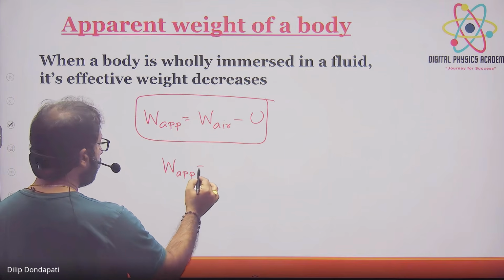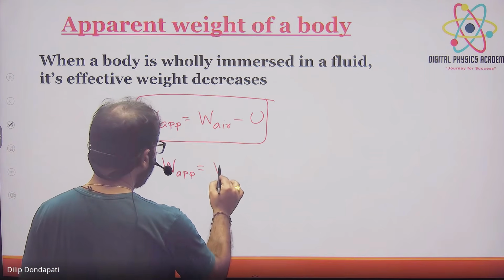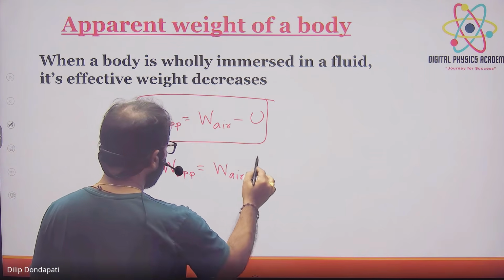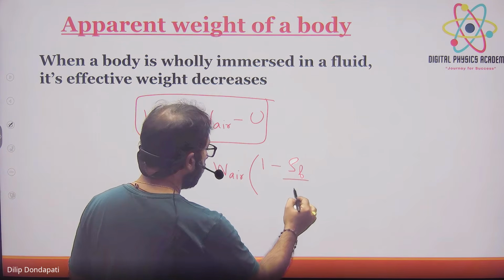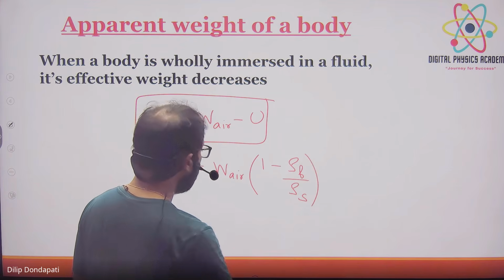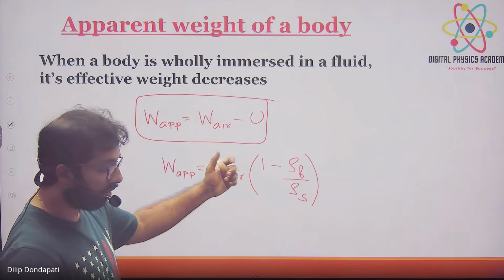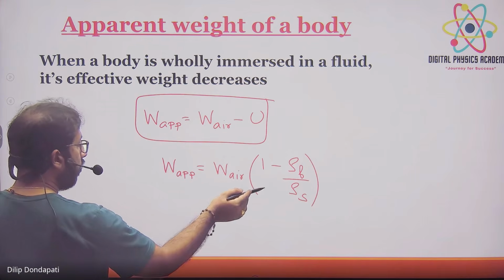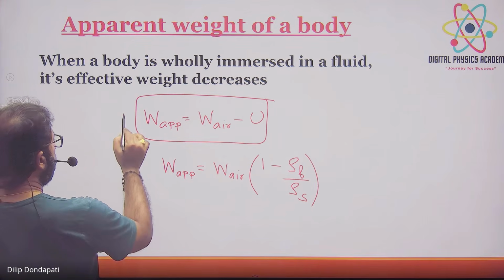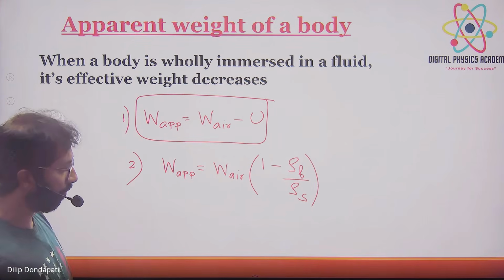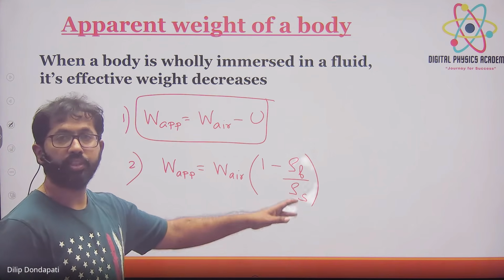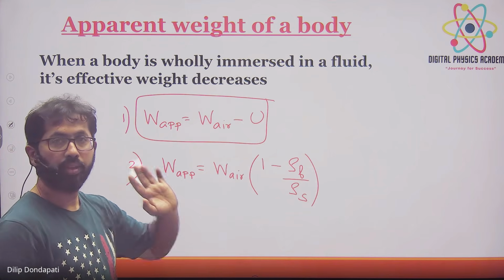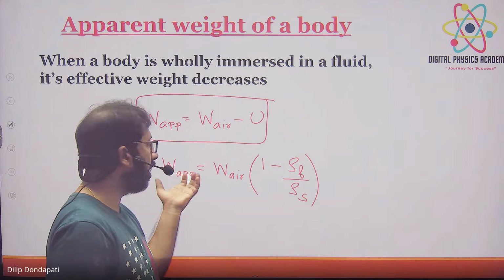Apparent weight is equal to weight in air into 1 minus rho_f by rho_s. This is the density of the fluid by the density of the solid. You have to learn this one formula. Apparent weight equals weight in air into 1 minus rho_f by rho_s. Rho_s is the density of the solid, and rho_f is the density of the fluid. When densities are given, they will directly ask you to find the apparent weight, so use this.